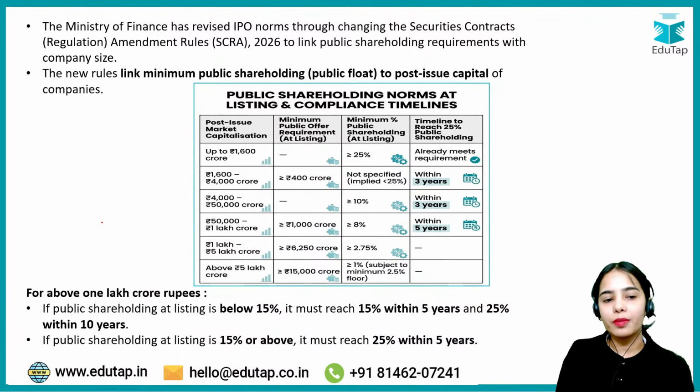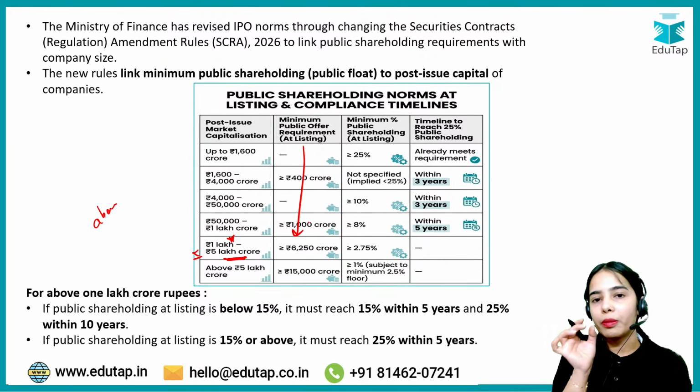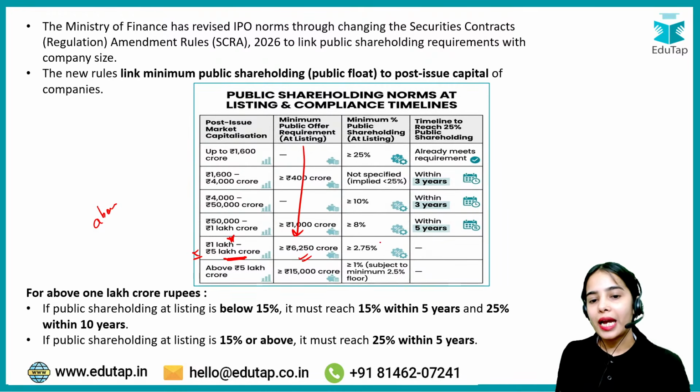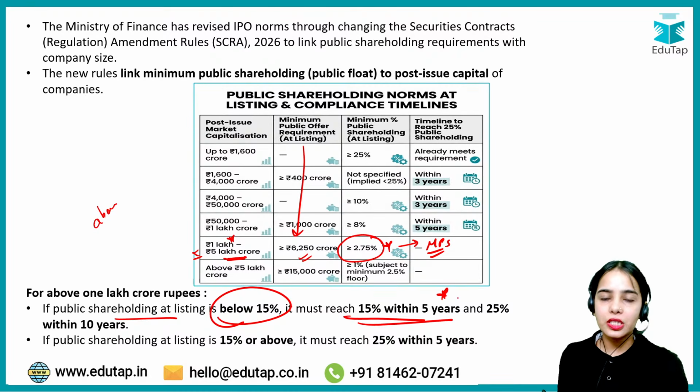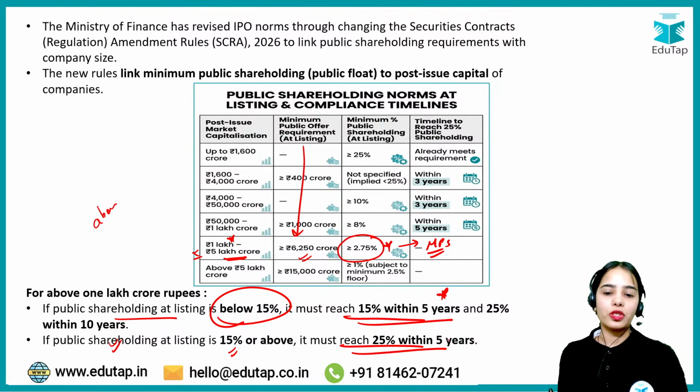So if a company has a post-issue market capitalization of above 1 lakh crore but less than or equal to 5 lakh crore, then they have to do a minimum public offer of 6,250 crore, and a minimum of 2.75% has to be provided as the minimum public shareholding. If the shareholding is below 15%, then 15% has to be reached within 5 years and 25% within 10 years. If public shareholding at the time of listing is 15% or above, it must reach 25% within 5 years.